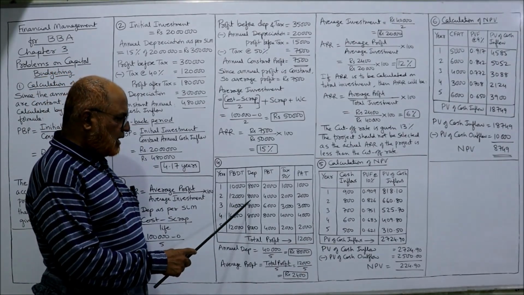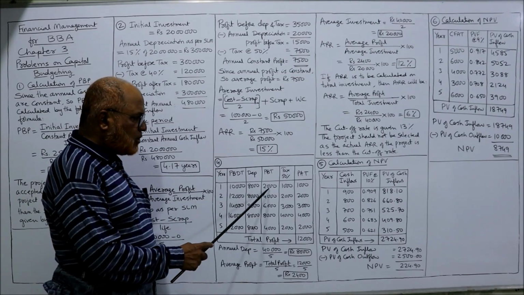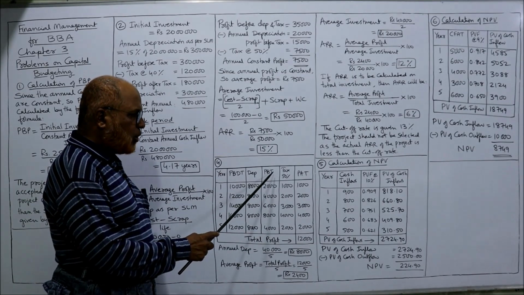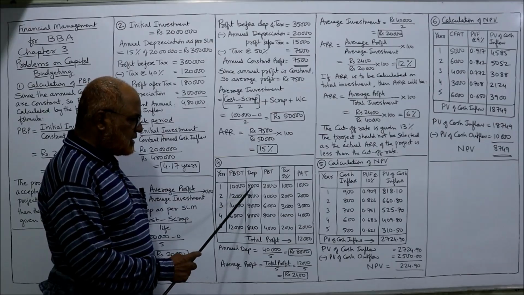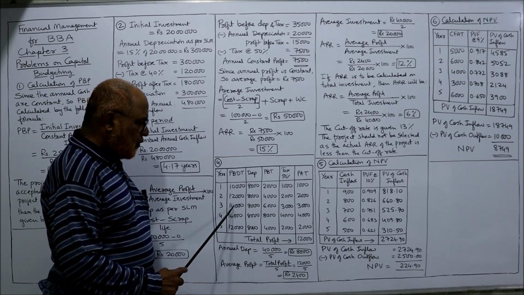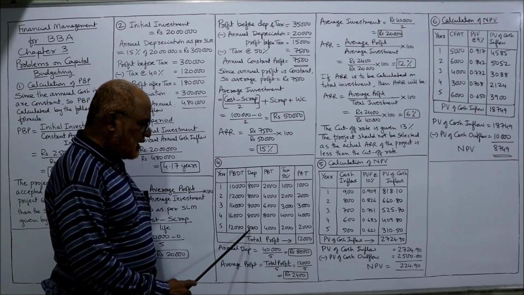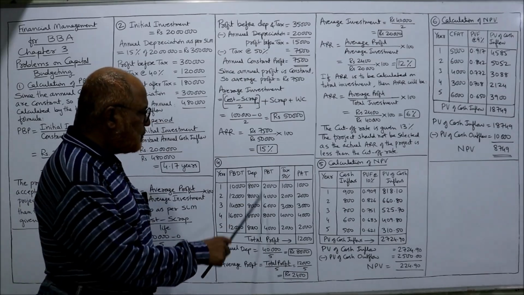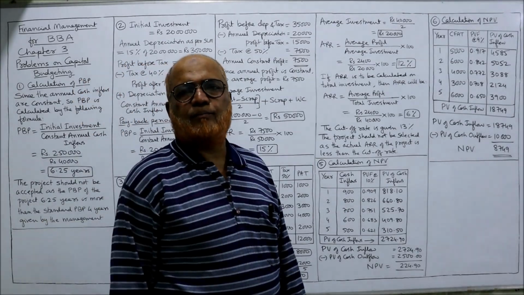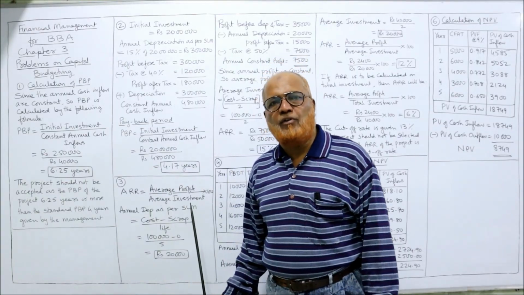So 8,000 every year. So PBDT minus depreciation is equal to PBT, profit before tax. 10,000 minus 8,000, 2,000. 12 minus 8, 4,000. 14 minus 8, 6,000. 16 minus 8, 8,000. 12 minus 8, 4,000. We have deducted depreciation. We got profit before tax.